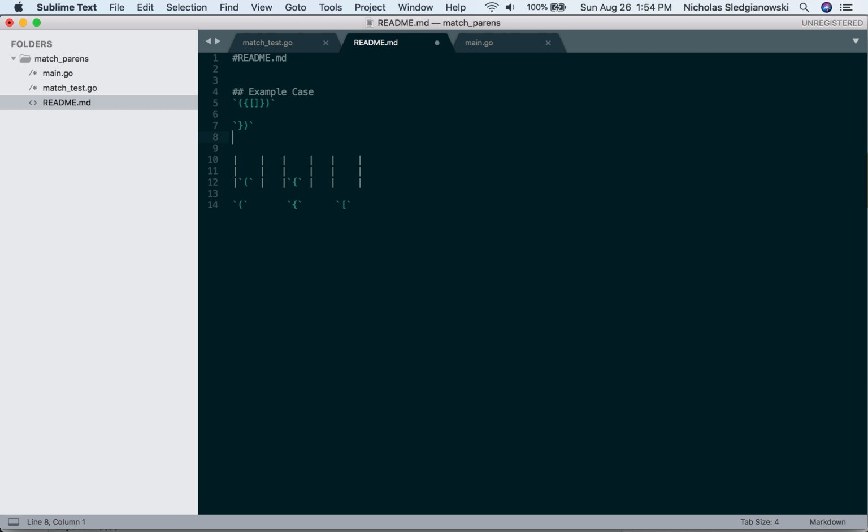It's a closing bracket. We can take that out of our stack. Boom. And then the last character is, of course, this closing parenthesis, so we can close that, and then we're done. We've matched them all. All of our stacks are empty, and we know that this one is balanced.